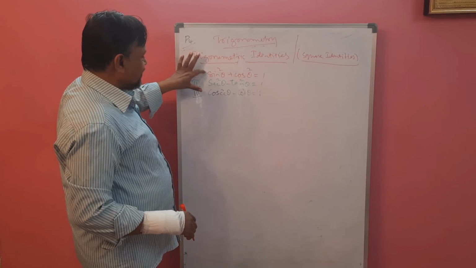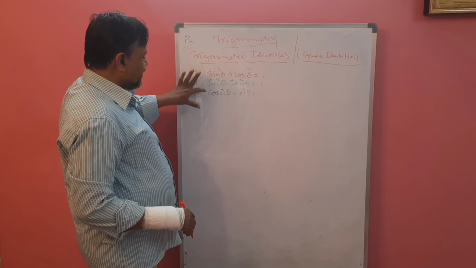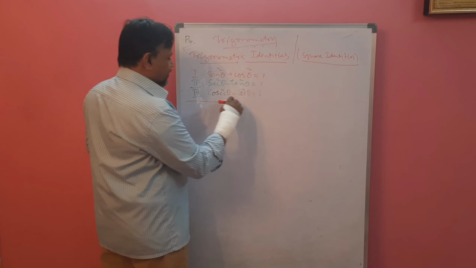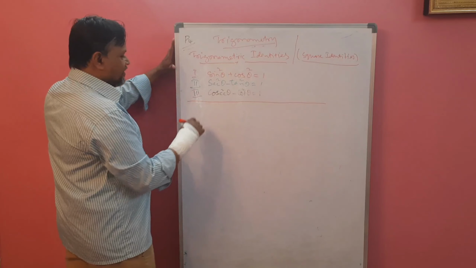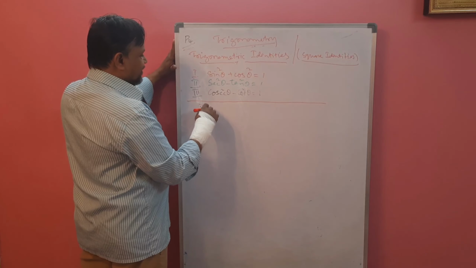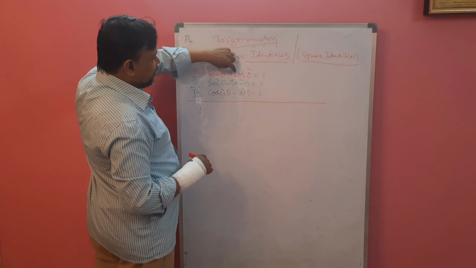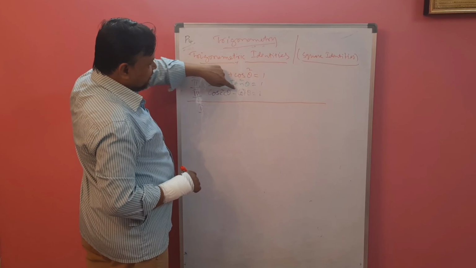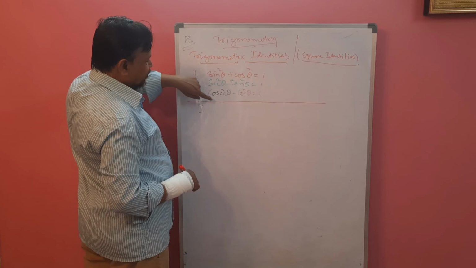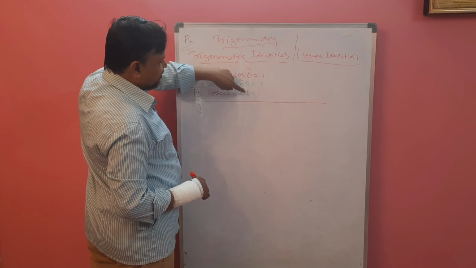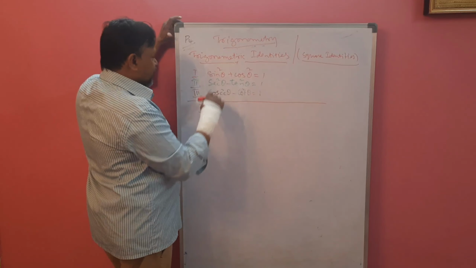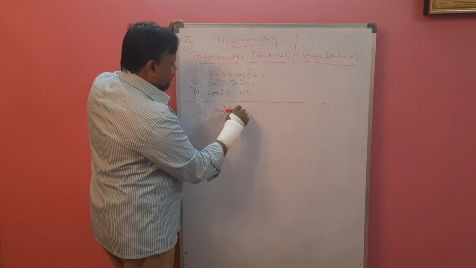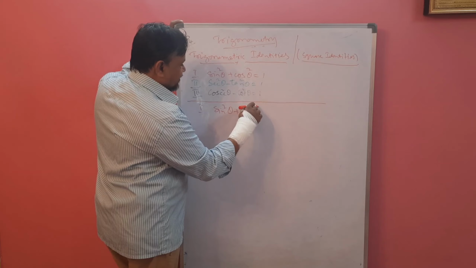First, I have written with red color, green color and black color. See, the first identity is what? If you remember one identity, this is your first identity: sin square theta plus cos square theta is 1. Second identity, sec square minus tan square is 1. Third, cosec square minus cot square is 1. So we will solve this one. See how many formulae we can frame with this identity.